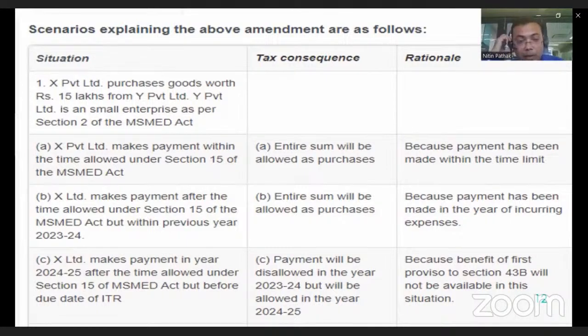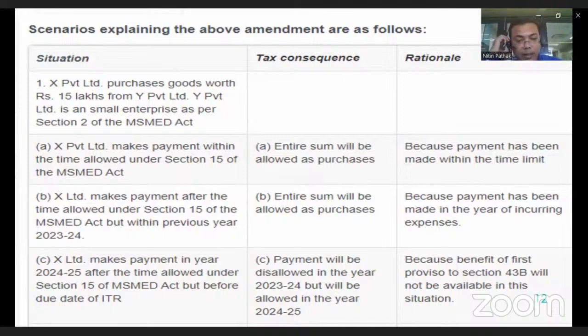Now, third one, XYZ Limited makes the payment in 24-25 after the time allowed under section 15 of the MSME Act, or before the due date of the filing. Payment will be disallowed for that year, that is 23-24, and allowable in 24-25.